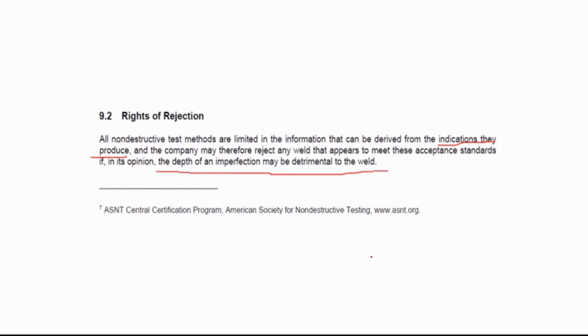So this will fall upon the NDT personnel or the welding inspector to accept or reject this discontinuity or defect, if the standard might be borderline on its acceptability, or it apparently meets the standard of acceptability. In the end, the company may reject it if that depth of imperfection is deemed detrimental to the weld.